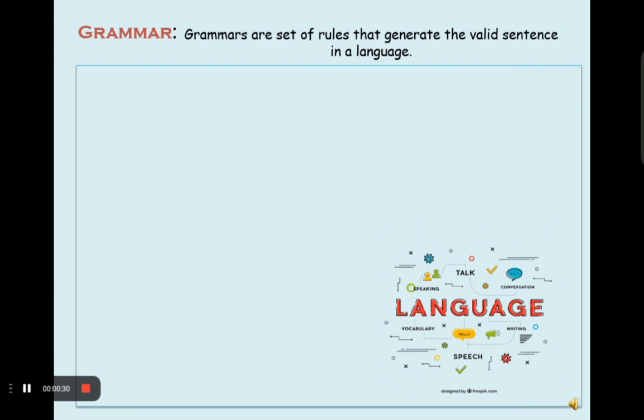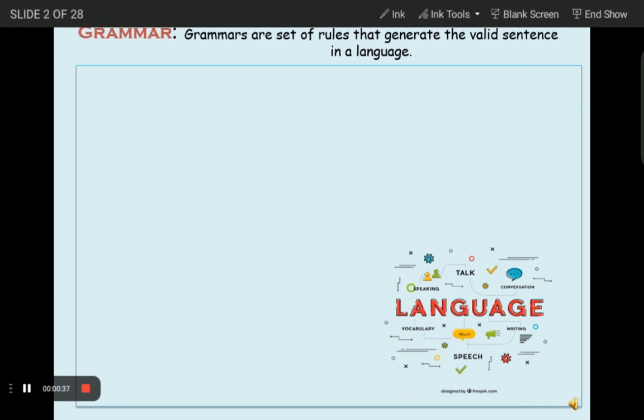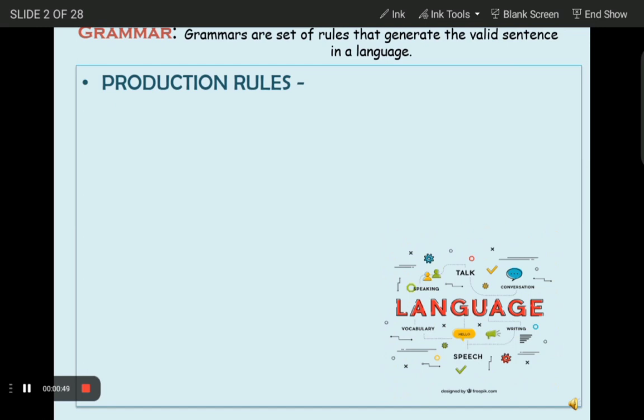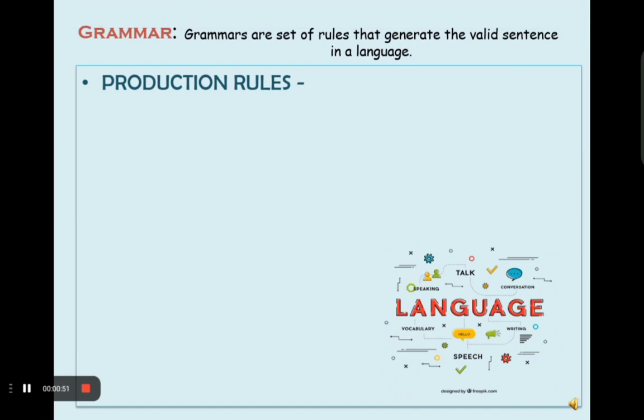In the context of formal language theory and computational linguistics, grammars are used to describe the structure of language. In this case, we are examining a subset of English defined by a set of rules, and this set of rules is called production rules. So here are 15 production rules described here.